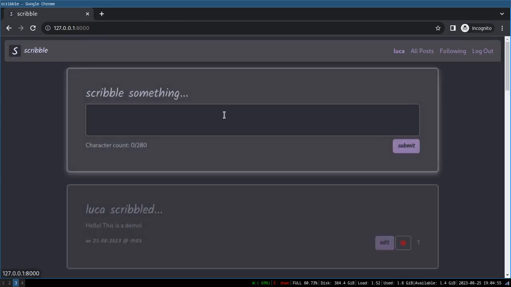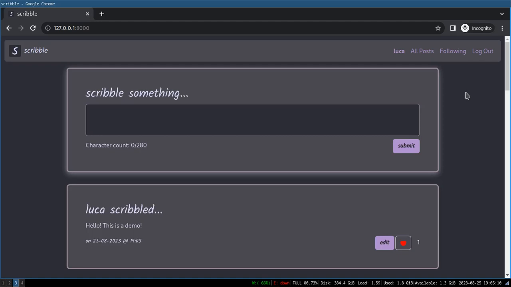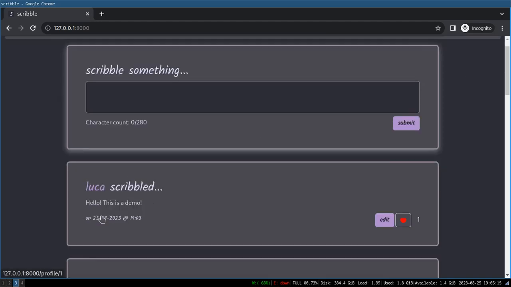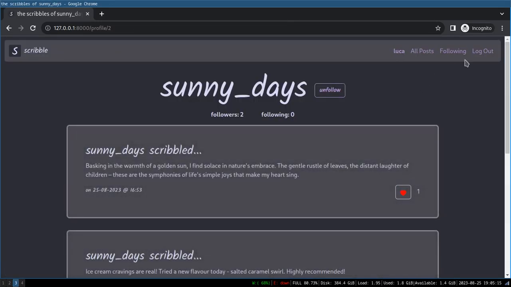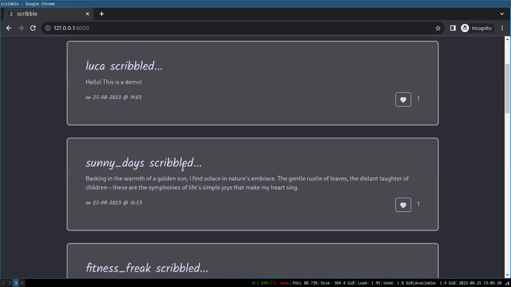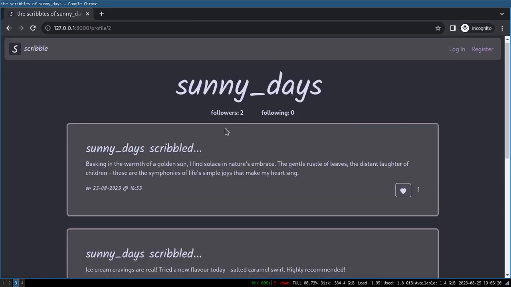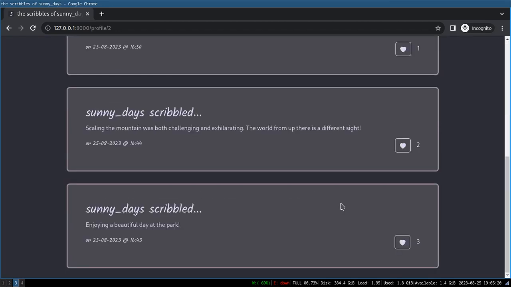I think I've covered everything. Oh, and one last thing. If I go to someone's page and I log out, view someone's page while I'm logged out, I'm unable to follow them, so I'm just given their profile.